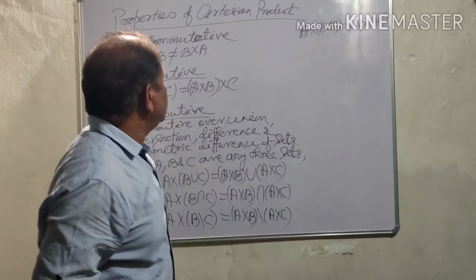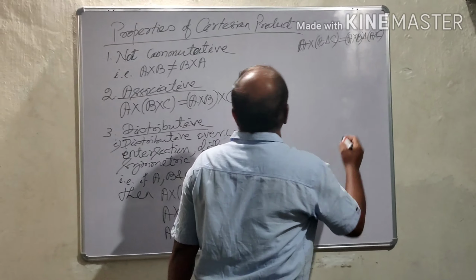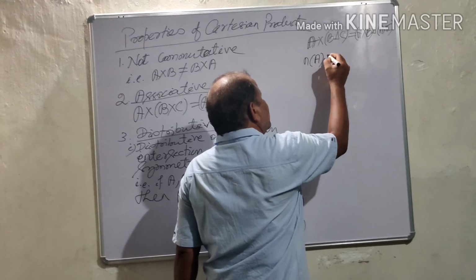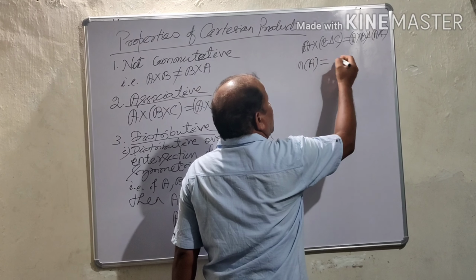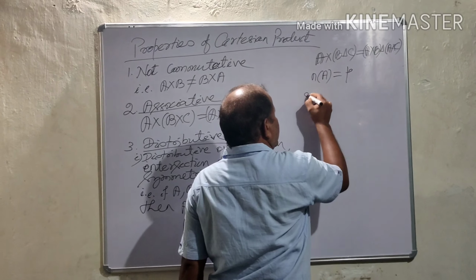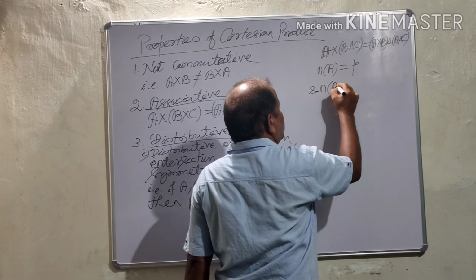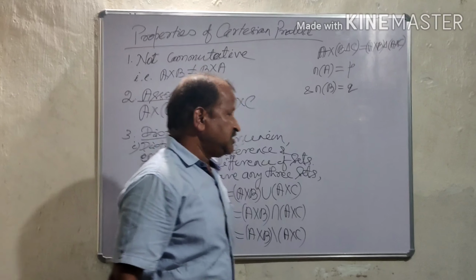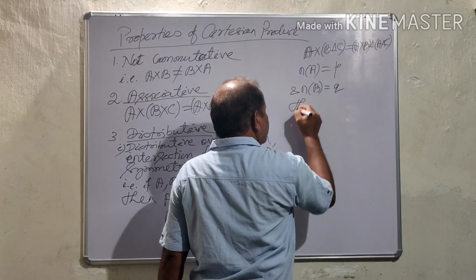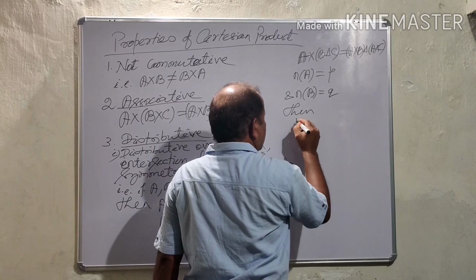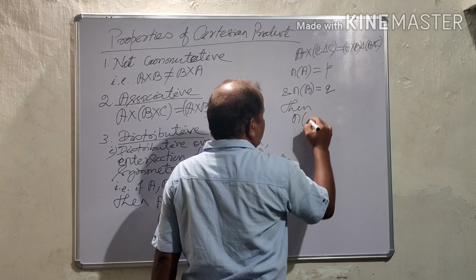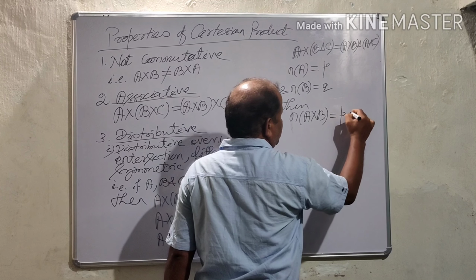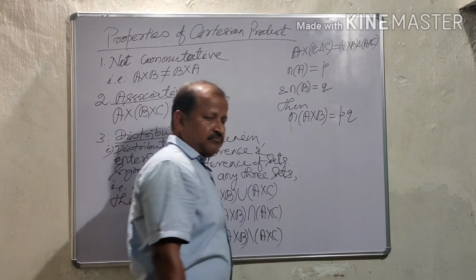Again, another thing: suppose the cardinality of A is p and the cardinality of B is q, then the cardinality of A Cartesian product B will be pq.